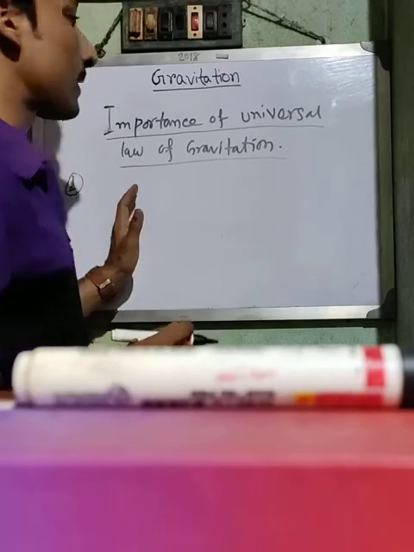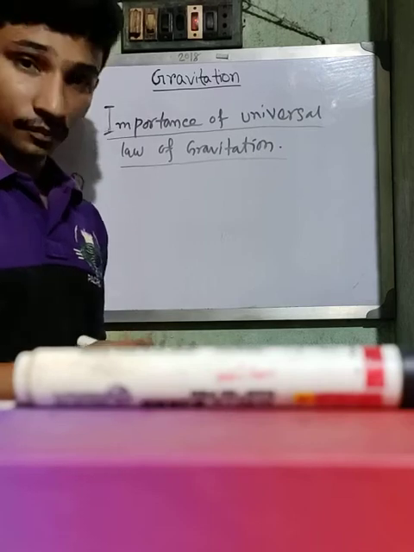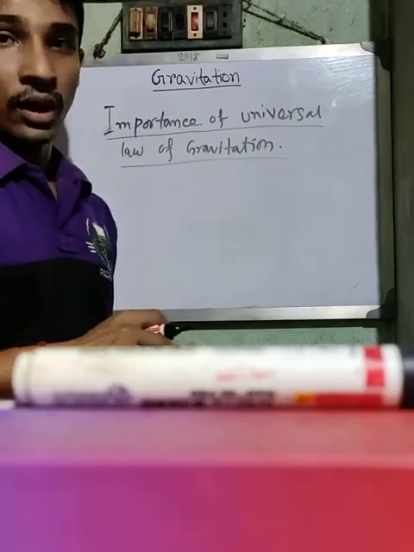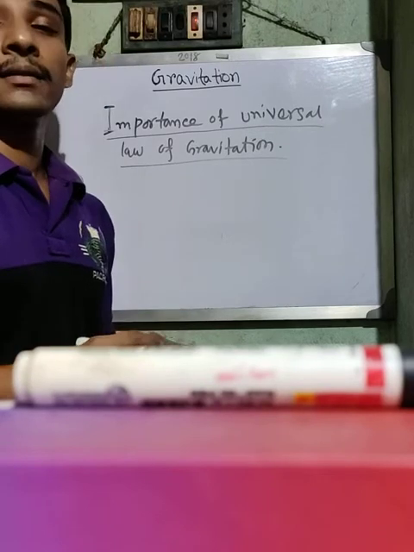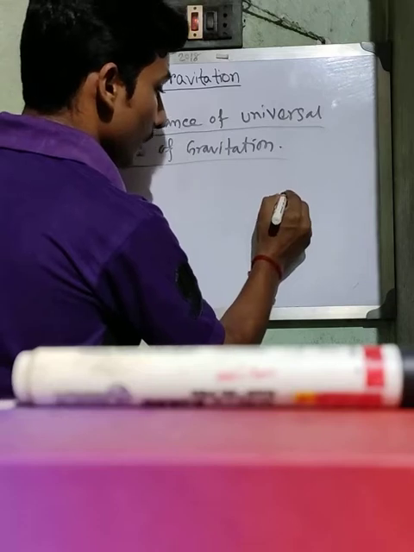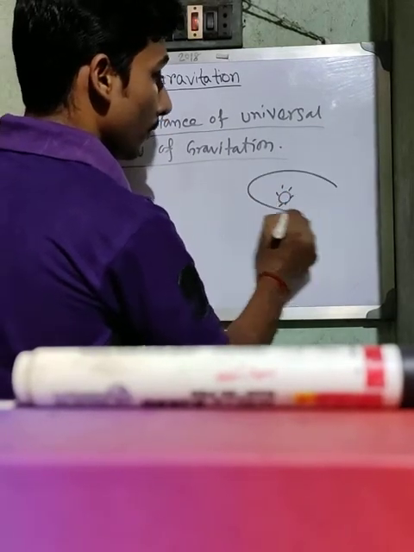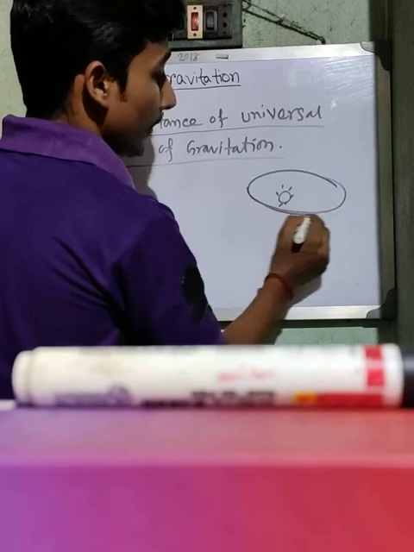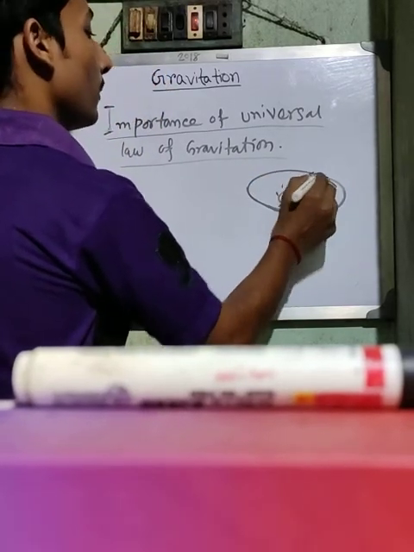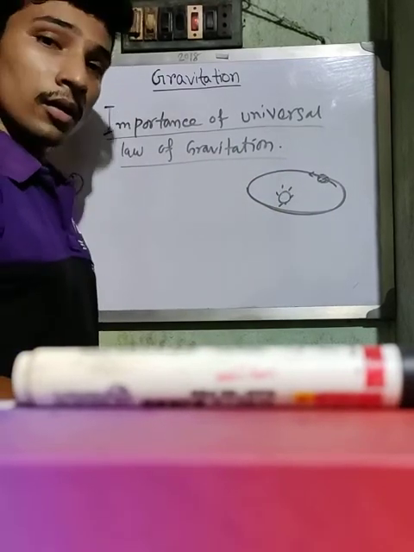First, when any planet revolves around the sun. We know every planet revolves around the sun. Suppose this is the sun, so every planet moves in this elliptical orbit.